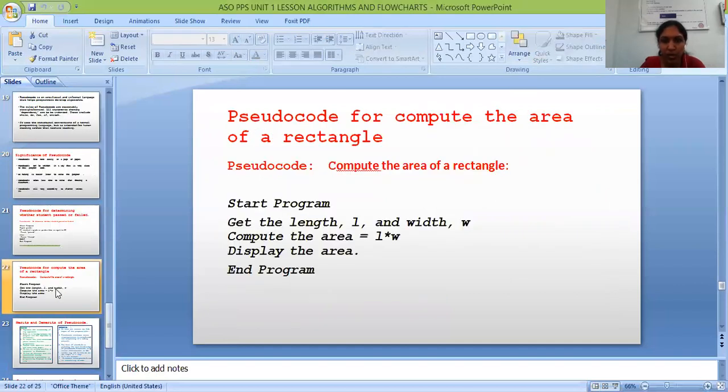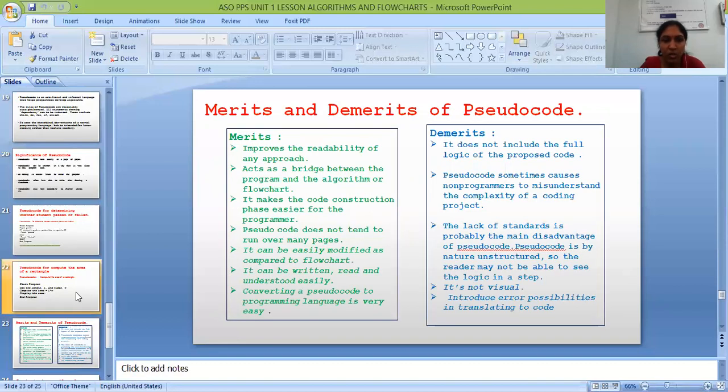Another example of pseudocode is compute the area of a rectangle. First one is start program. Next one is get the length L and width W. Compute the area. What is the formula of area of a rectangle? Length into width. Next, display the area. Next, end of the program. This is the pseudocode for area of a rectangle.